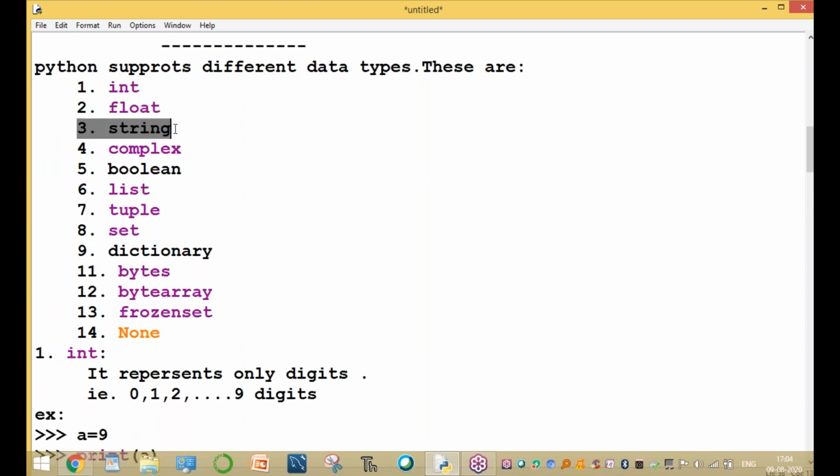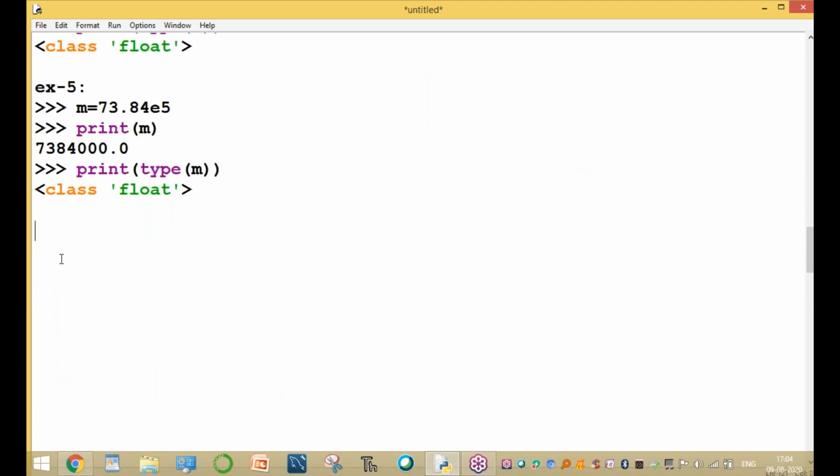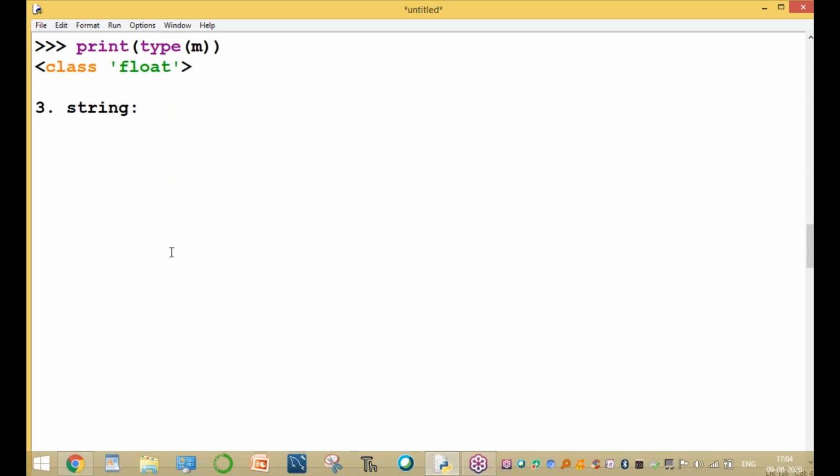And what is string type, sir? Now it is the string type. The third one is the string data type. In other programming languages, a string is only a collection of characters.